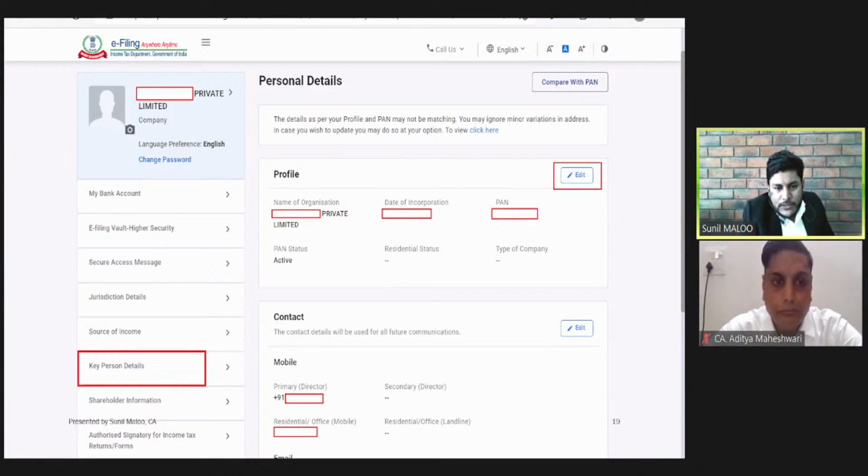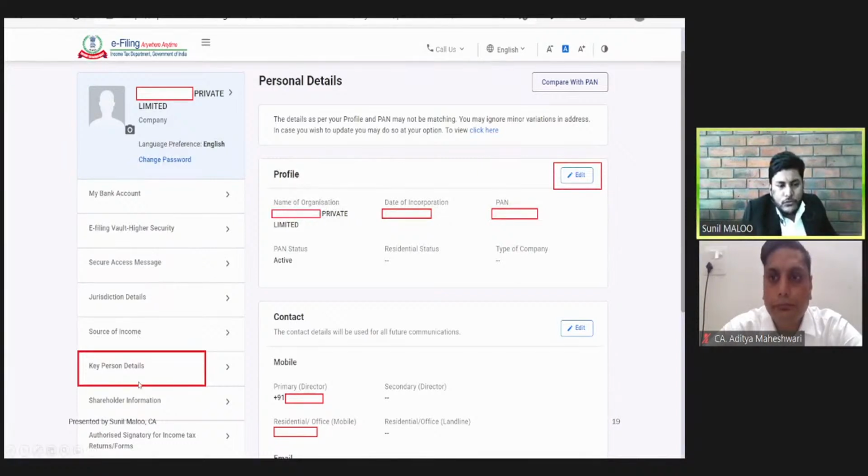So on this portal, if we want to use a digital signature for a non-individual assessee, we first need to go to the corporate profile of the assessee by logging in. Suppose I have logged in to this particular page. This is the profile page of a private limited company. Here, as we see, the option of registering a digital signature does not appear.